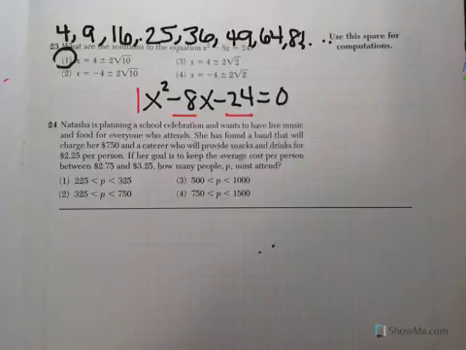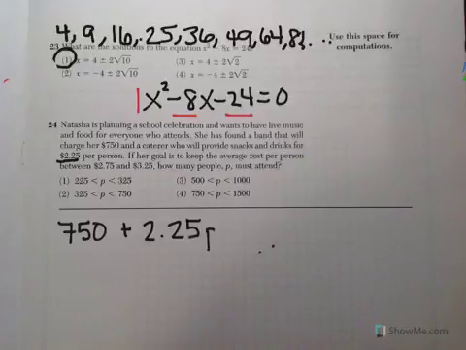Okay, let's start by saying that $750 is what she has to pay no matter what for the band. So that doesn't change based on how many people are coming. So that's $750 plus $225 per person. Okay, so $225 times P, which is the number of people.